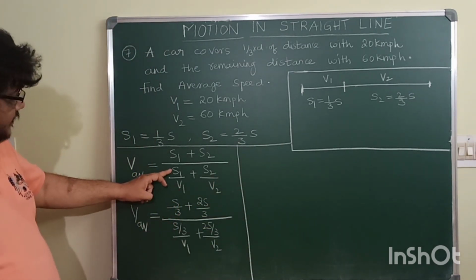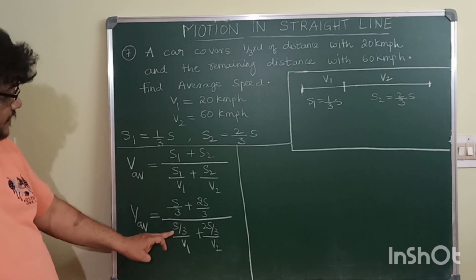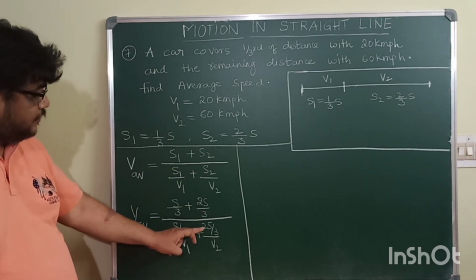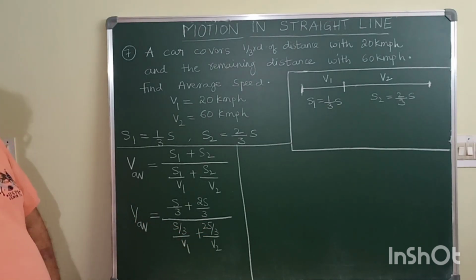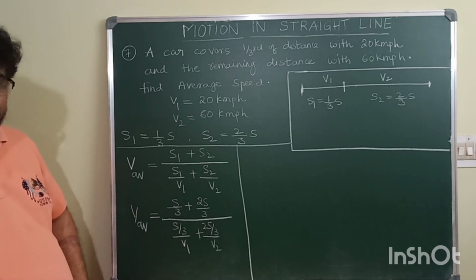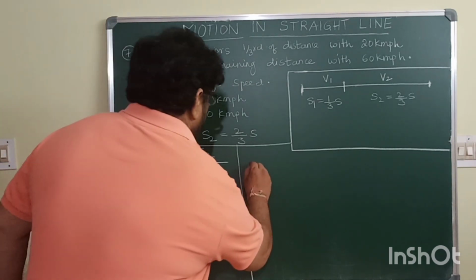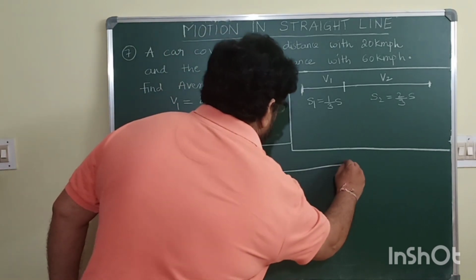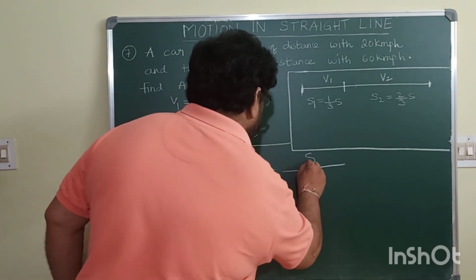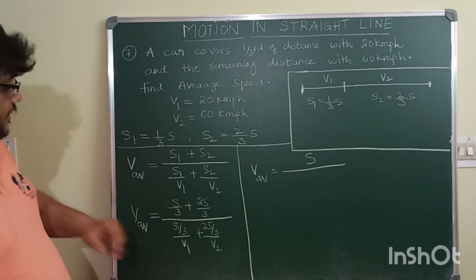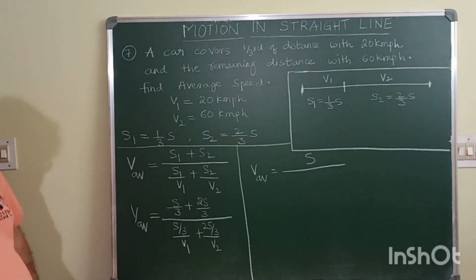Wherever S1 is there, I have written S by 3. Wherever S2 is there, I have written 2S by 3. So S by 3 plus 2S by 3 is S. V average equal to, in the numerator you will get S, divided by, in the denominator what should I take common?